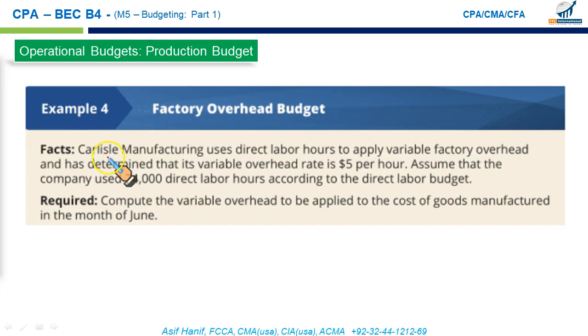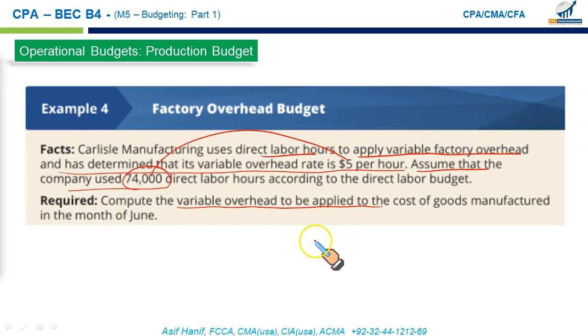Like in this example, Carlisle Manufacturing uses direct labor hours as an activity base to apply the variable overheads and has determined that the variable overhead rate is 5 per hour. Assume that the company used 74,000 labor hours according to the direct labor budget. Then what would be the variable overhead budget? Simply multiply 74,000 with 5. This will be the overhead applied to production, and that's going to be $370,000.